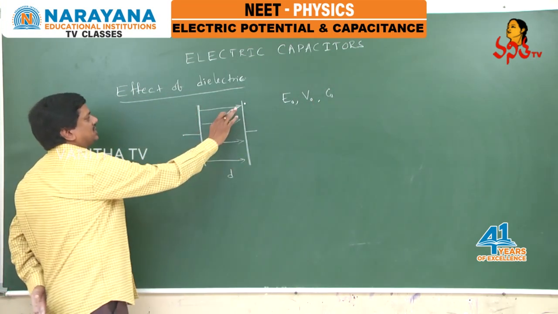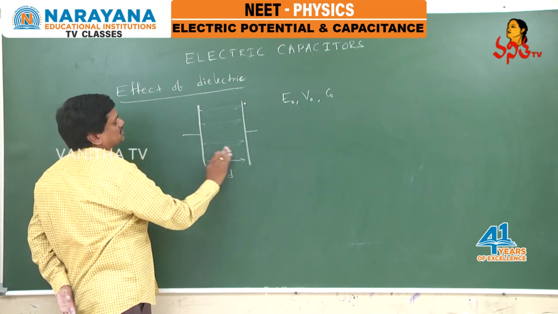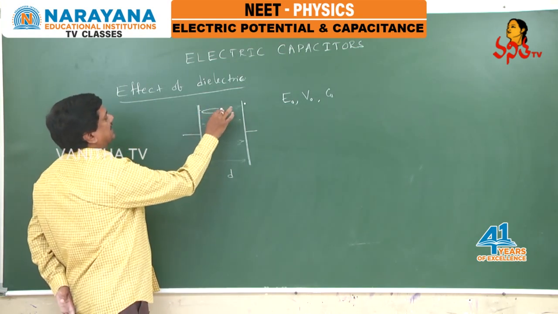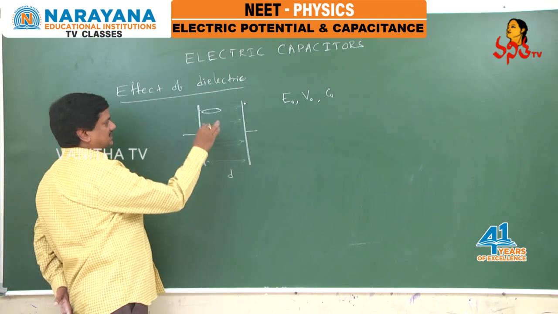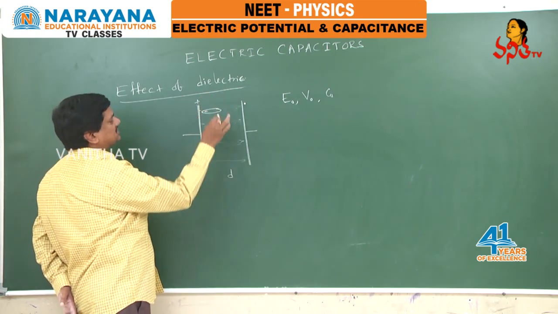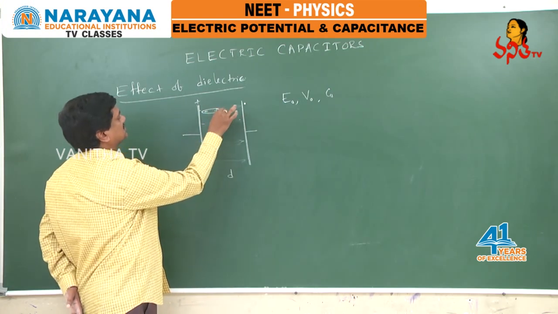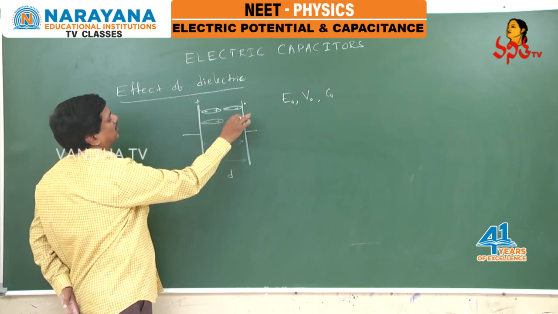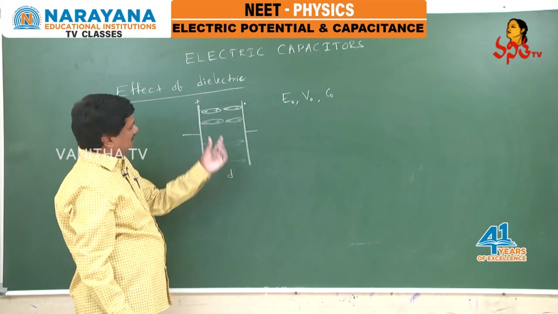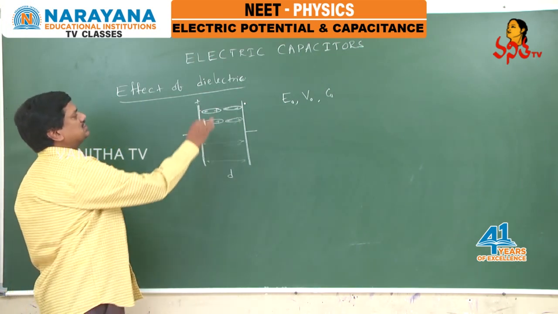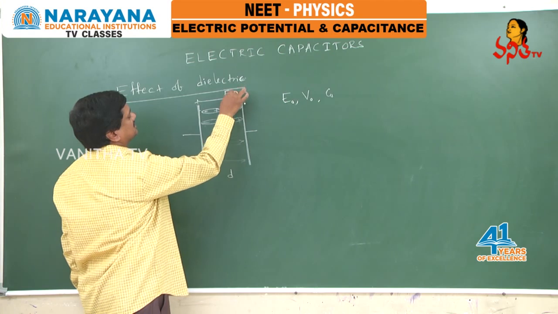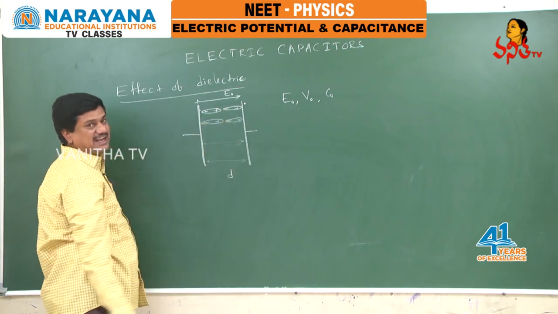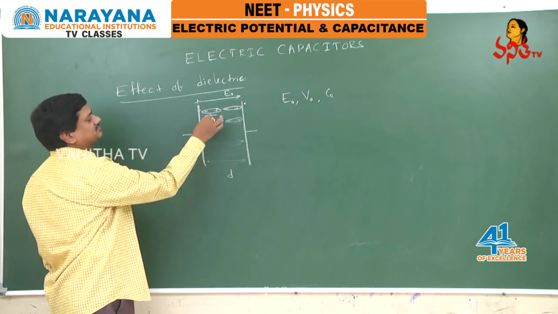Now, if I place a dielectric medium in between these two, electrical polarization takes place in the dielectric like this. If it is a positive plate, the negative charge is attracted towards it. Like this, the entire dielectric gets polarized. Here you can observe one thing: the original field is from the positive plate to the negative plate. But if you see this diagram closely, inside each dielectric molecule, a field is developed in the opposite direction.